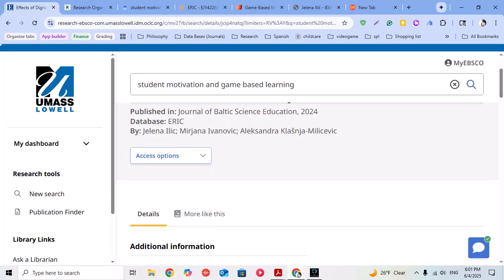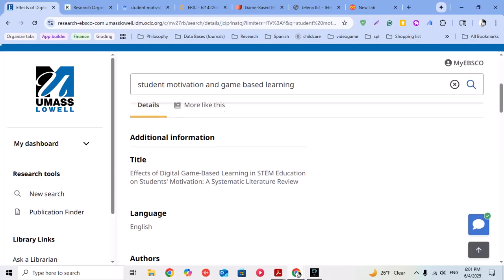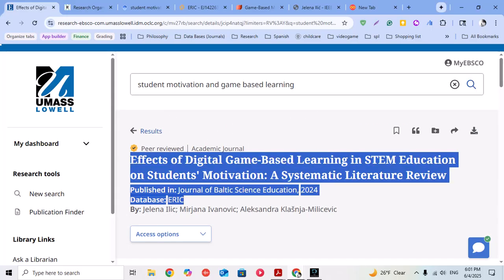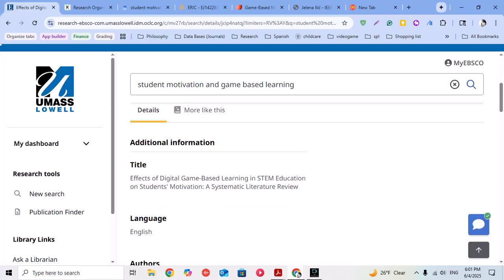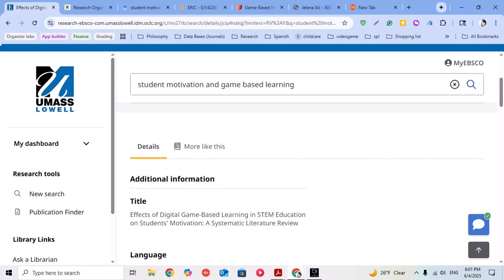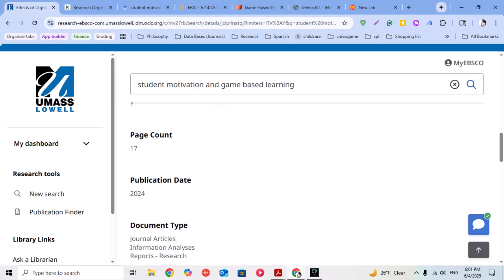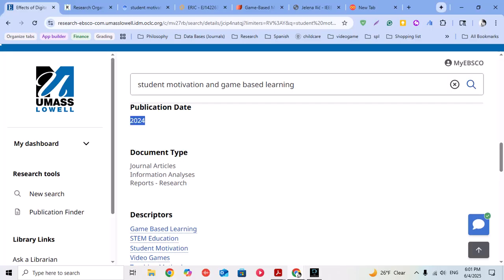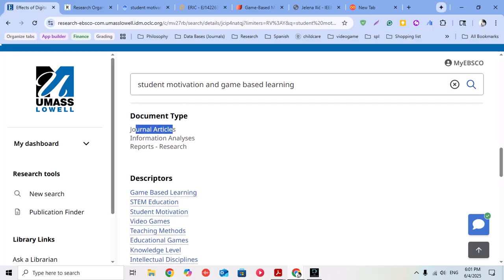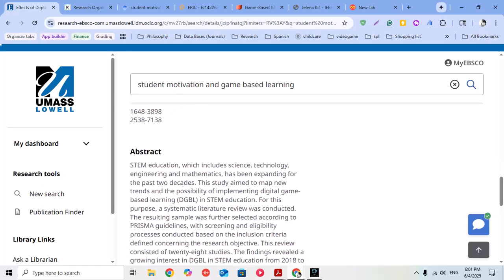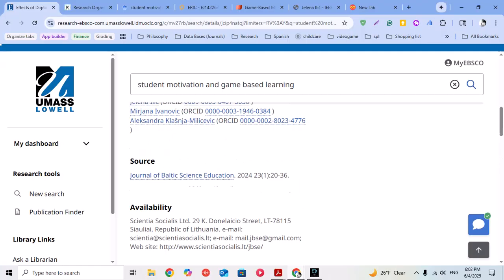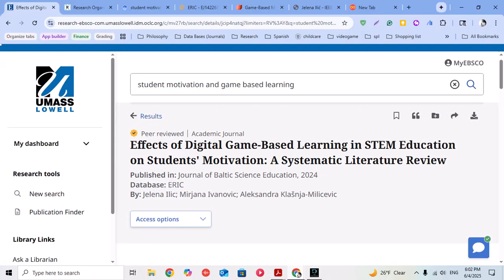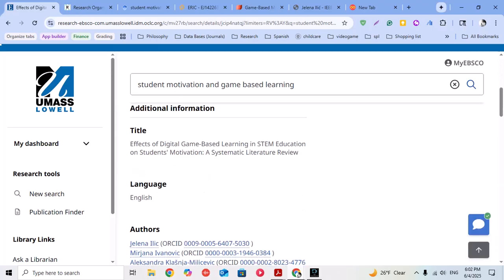And then this is one of the articles that I was looking into. If I click on that, sometimes it gets me the abstract. Sometimes I have to go to the other database, and then I can see the information. The publication date is just from last year. It says it's a journal article. The abstract is right there. And so yeah, I would look at that information. I would try to see if it's from a journal. This says it was published in this journal just recently.